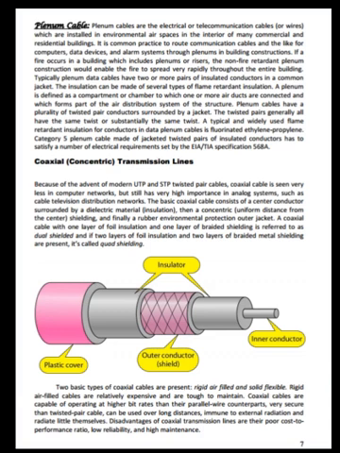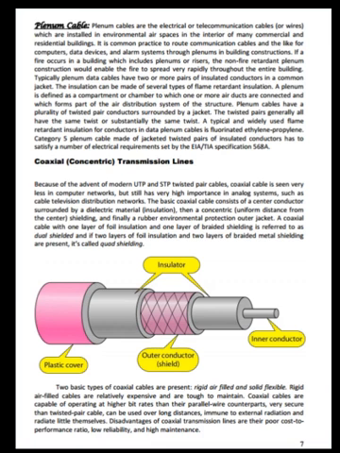A coaxial cable with one layer of foil insulation and one layer of braided shielding is referred to as dual shielded, and if two layers of foil insulation and two layers of braided metal shielding are present, it's called quad shielding.